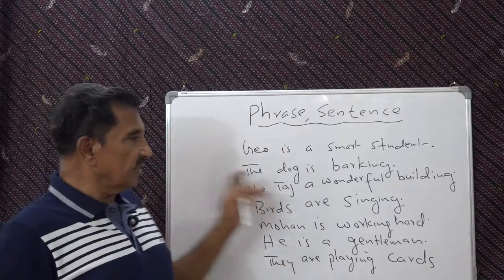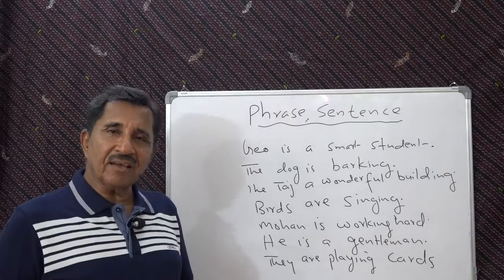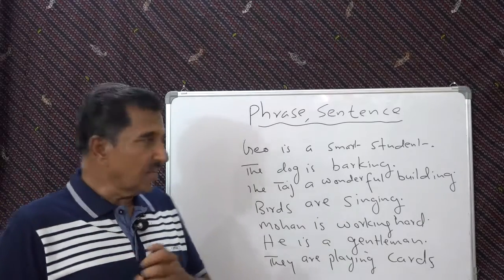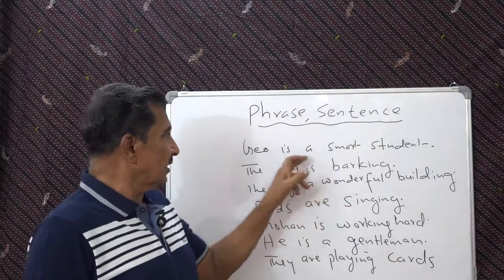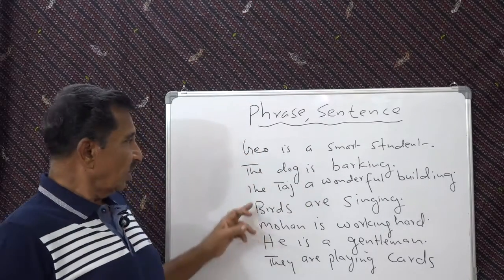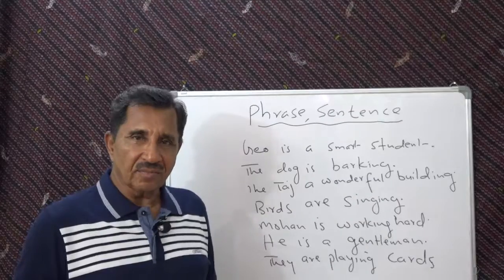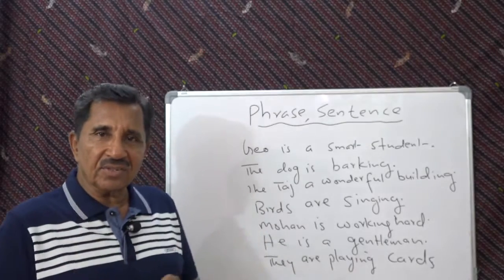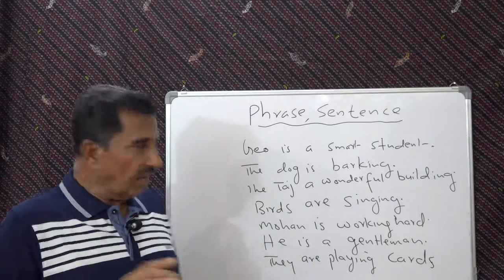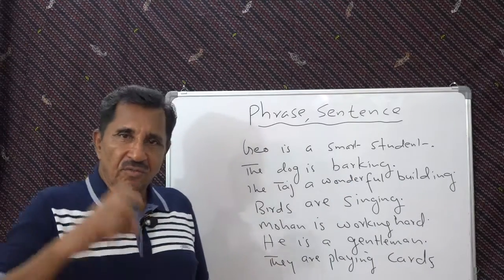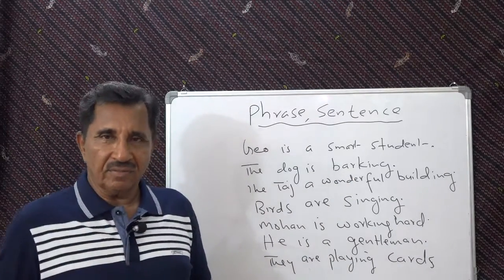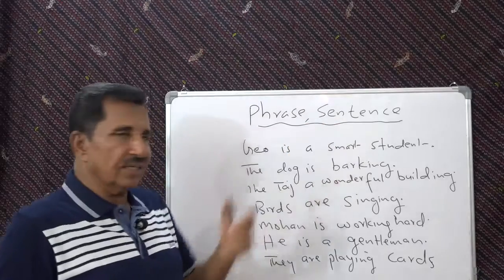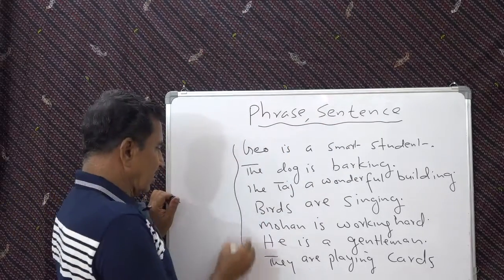And you have got a group of words, and this group of words is arranged in a particular order. You cannot say "smart student is a Geo." You cannot say "dog is the barking." See? You cannot say "Taj the a wonderful building" like that, because the order is fixed. It has to be in this order. So words arranged in a particular order with a sense which makes meaning, we call a sentence. So these are sentences.